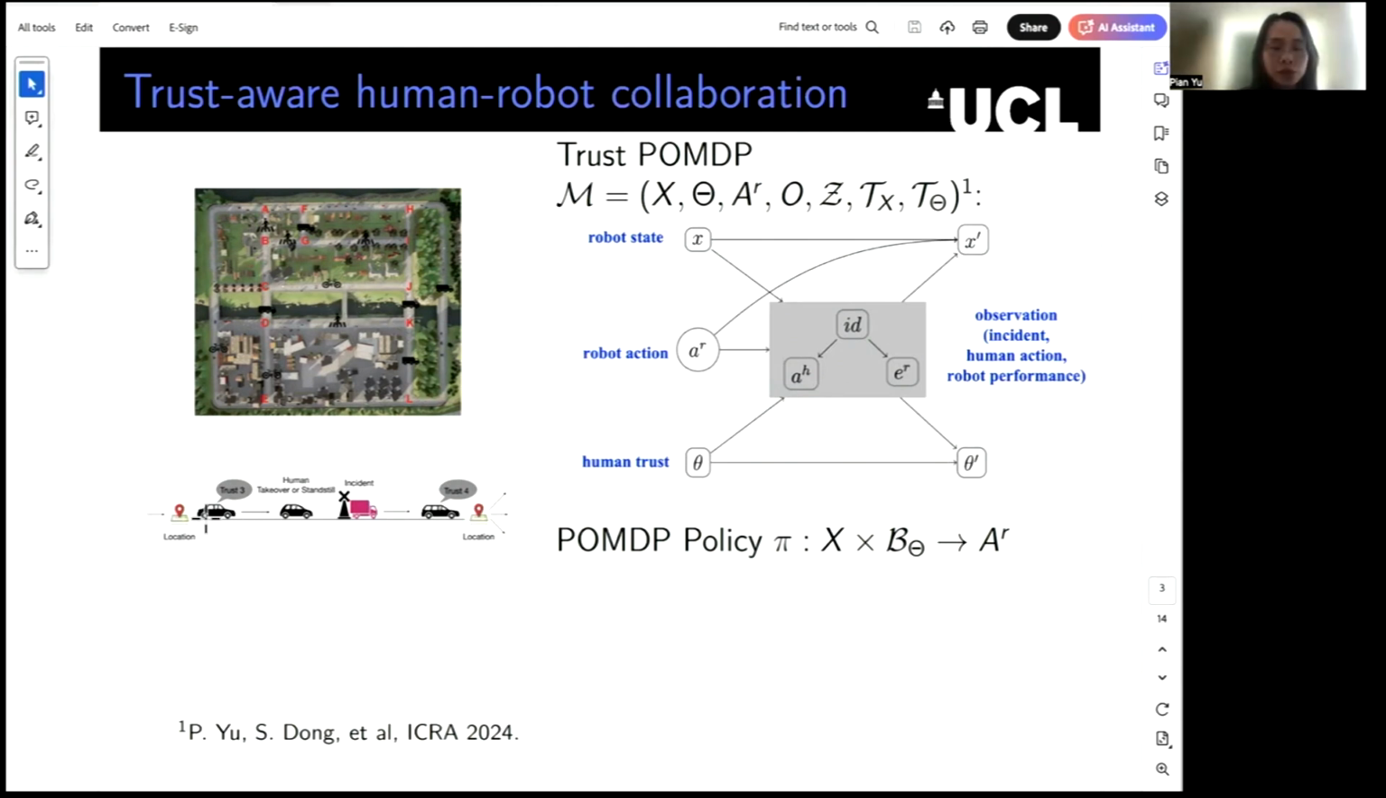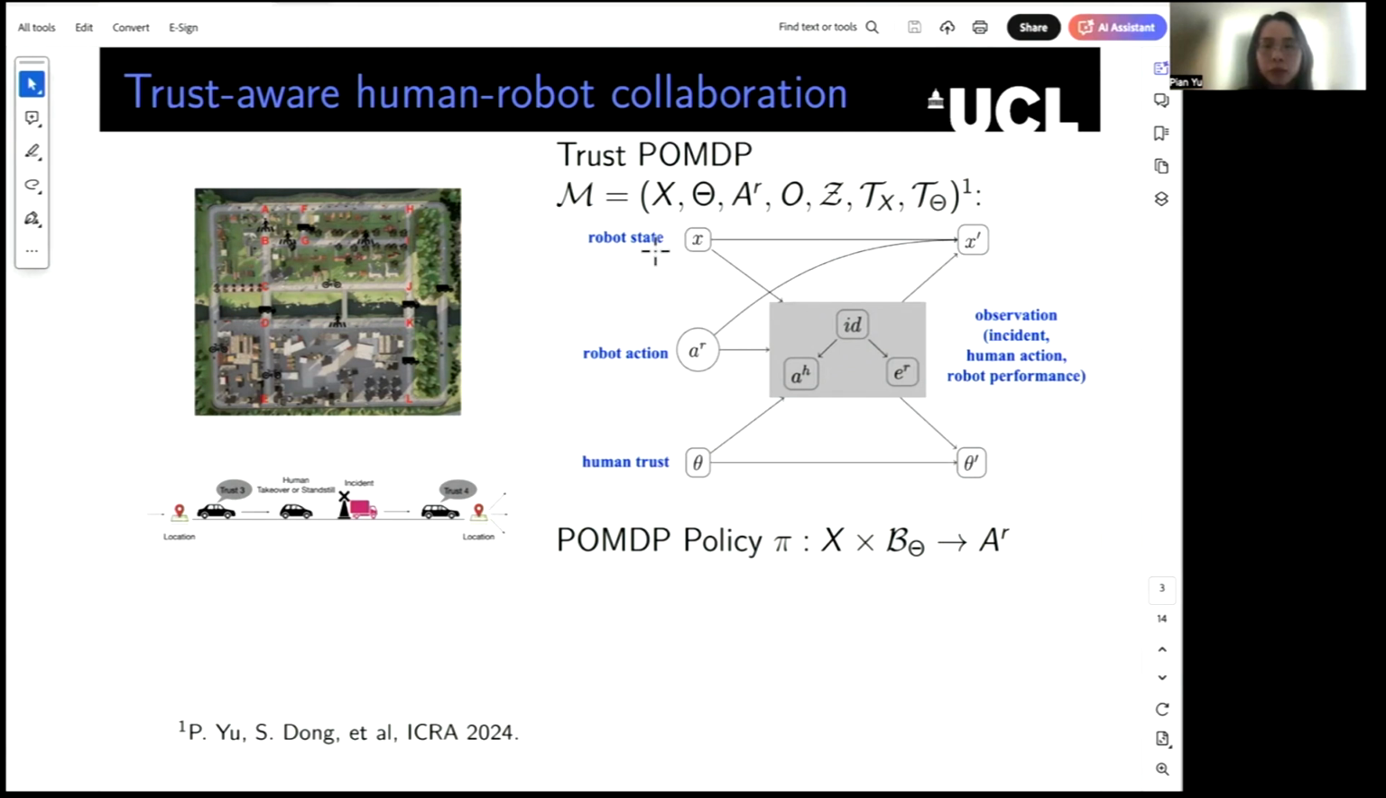Depending on the human's trust in the vehicle, as well as the difficulty in handling these road incidents, the human can choose between autonomous driving mode or manual driving mode. As you can see, the human's trust plays an important role for effective human-robot collaboration. And since human's trust is not observable to the vehicle, we propose to use trust POMDP as the modeling framework.